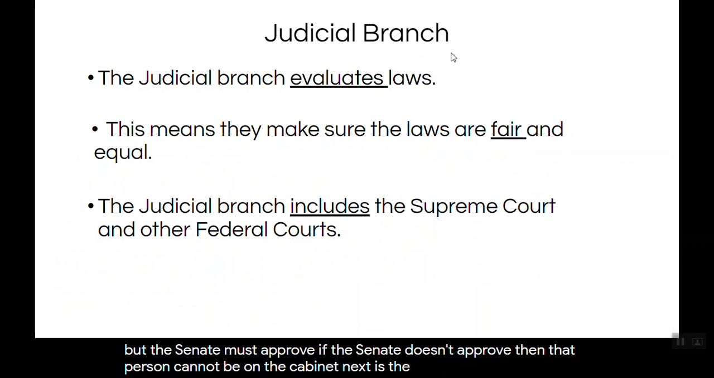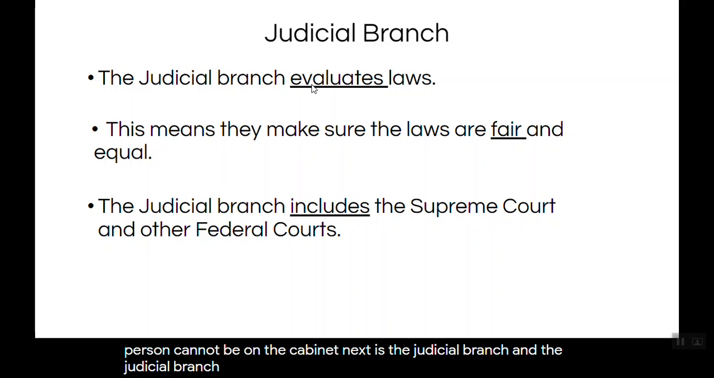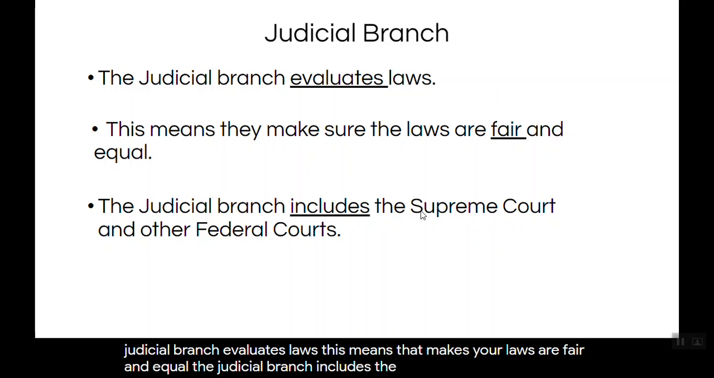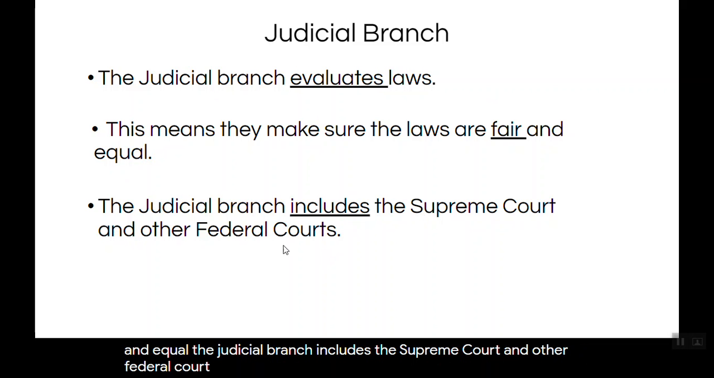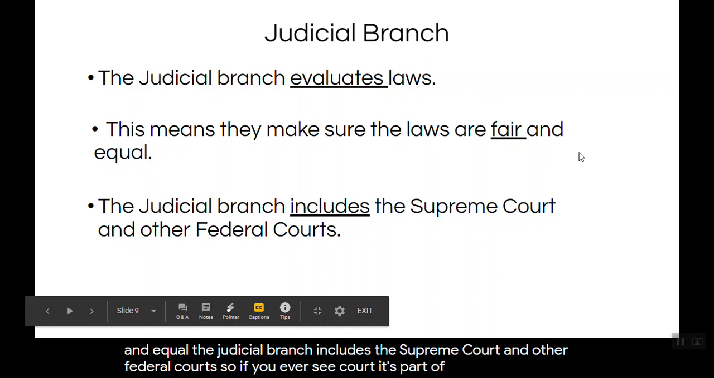Next is the judicial branch, and the judicial branch evaluates laws. This means they make sure laws are fair and equal. The judicial branch includes the Supreme Court and other federal courts. So if you ever see court, it's part of the judicial branch.